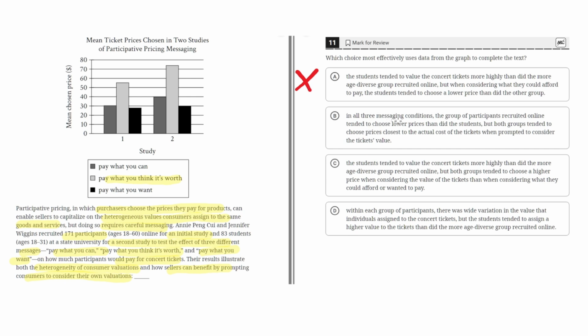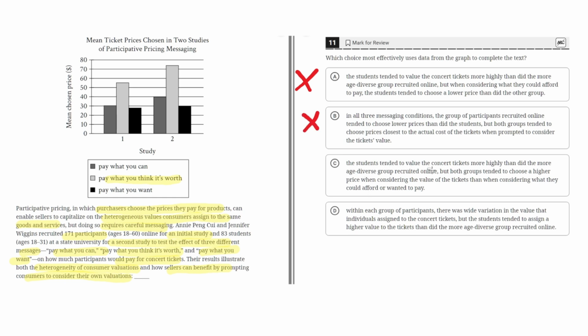B. In all 3 messaging conditions, the groups of participants recruited online tended to choose lower prices than the students, but both groups tended to choose prices closest to the actual cost of the tickets when prompted to consider the ticket's value. This is incorrect because nowhere in the text or in the graph does it highlight the actual cost of the tickets. So because this isn't mentioned anywhere, B is simply incorrect.